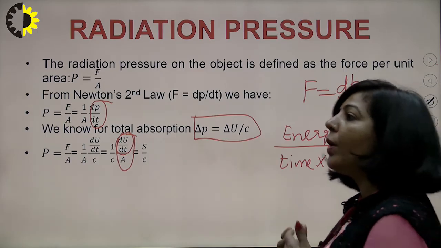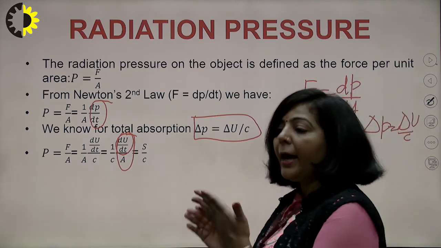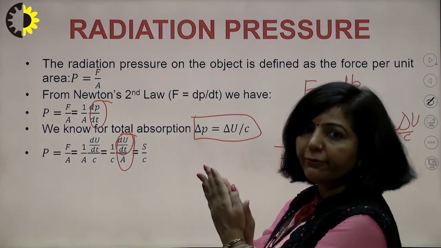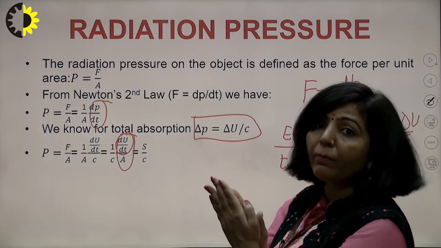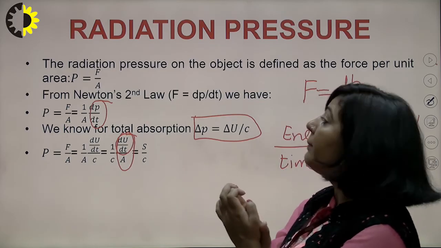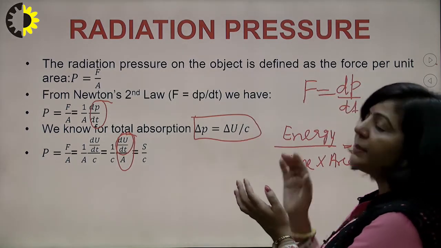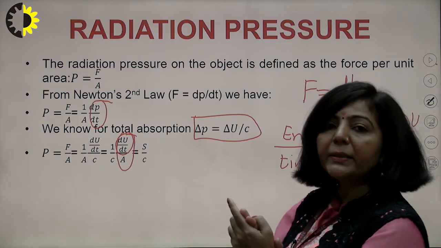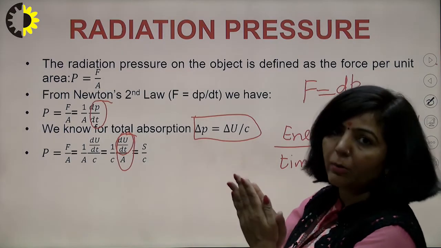So whenever you have electromagnetic radiation, and that radiation or light strikes a particular surface, there will be a change in momentum, and that change in momentum will be your delta U upon c. Clear? And this delta P will be delta U by c only in case of a perfect absorber.